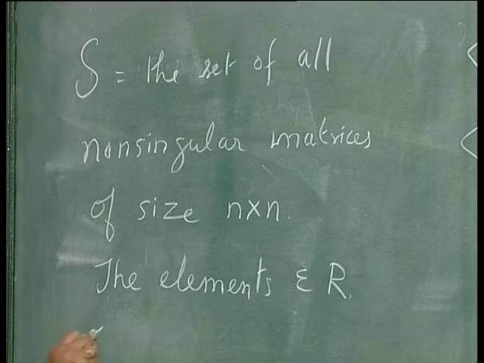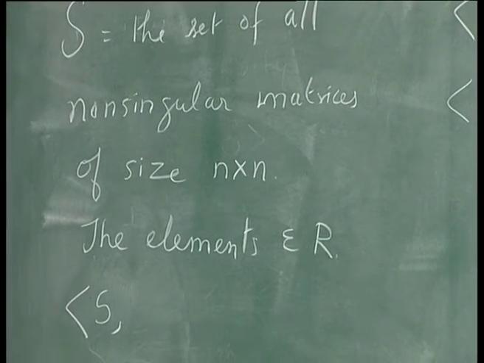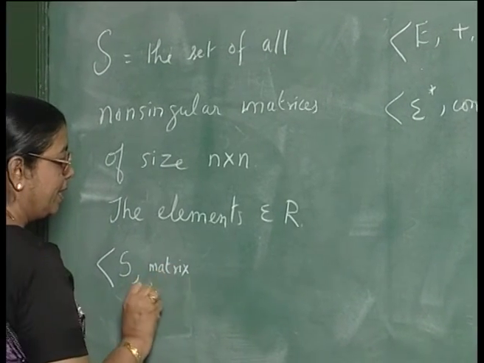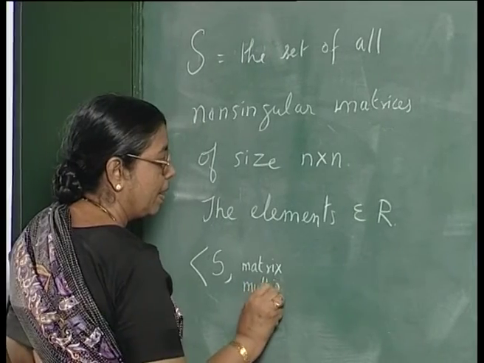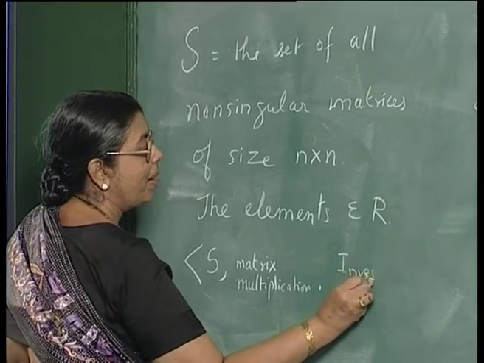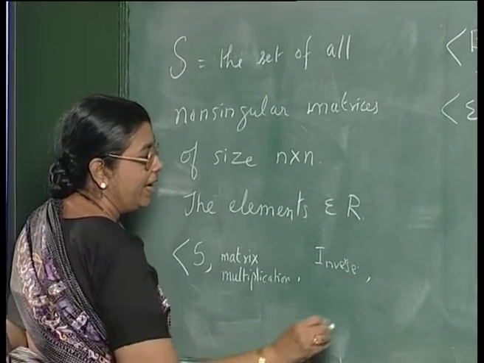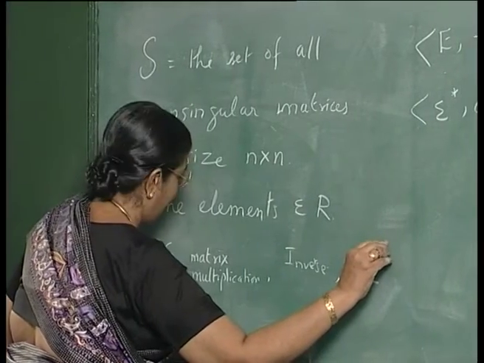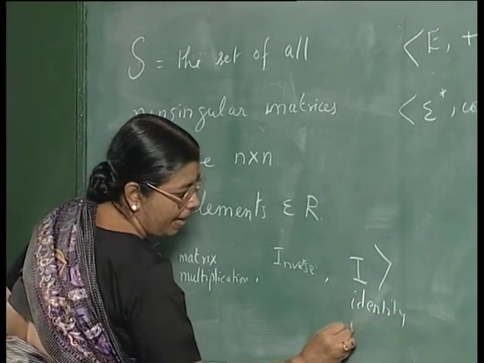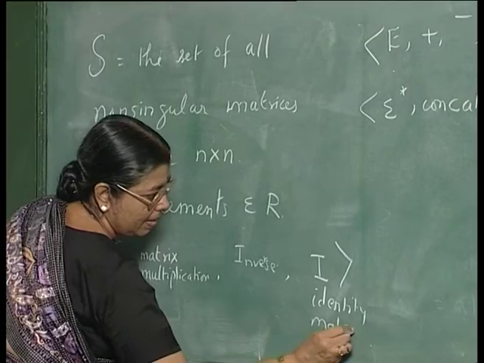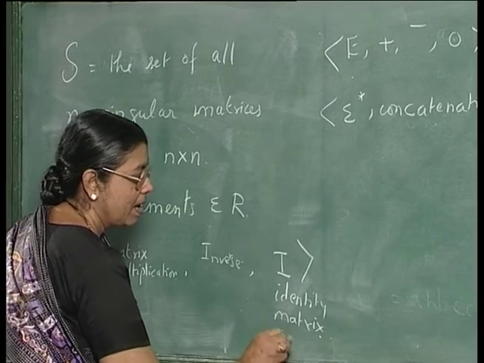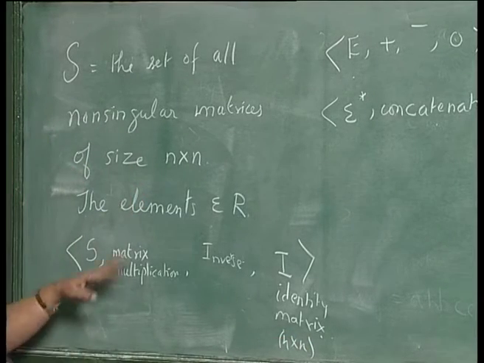Now, if you consider this S and the binary operation matrix multiplication, the inverse of the matrix, and the identity matrix of size n by n, then this forms a group.